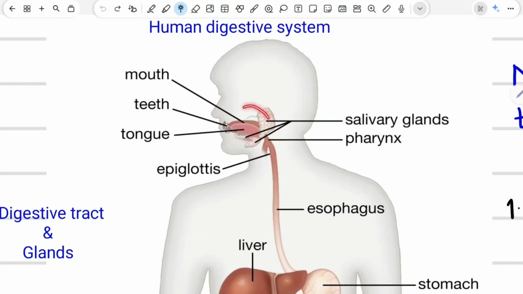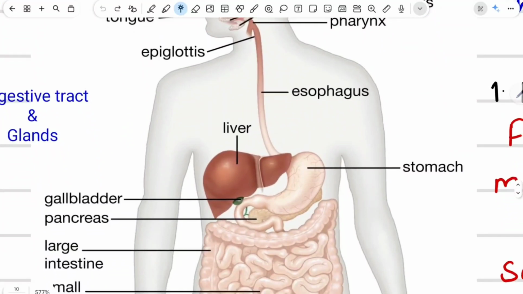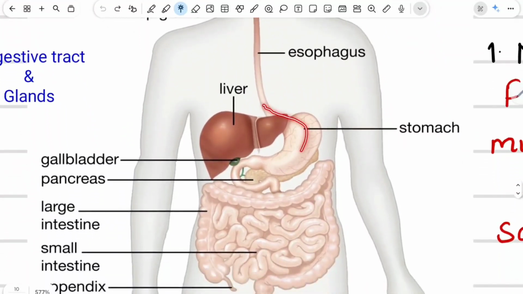Now, from the mouth, the food will move into the throat region, also known as the pharynx. From the pharynx, it will move into the esophagus, which is commonly known as the food pipe. From the esophagus, the food will enter the stomach. Once the food is present inside the stomach, the muscular walls of the stomach will churn the food, or grind the food, and convert it into liquid form.